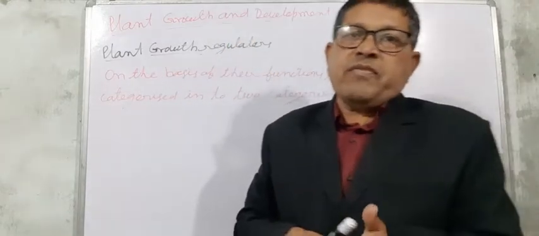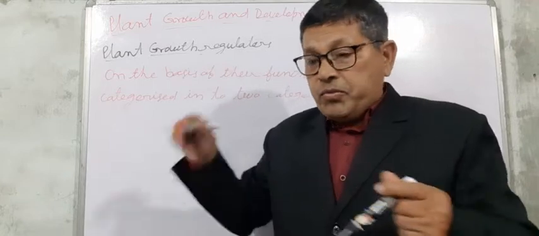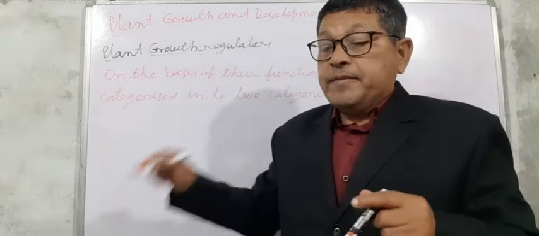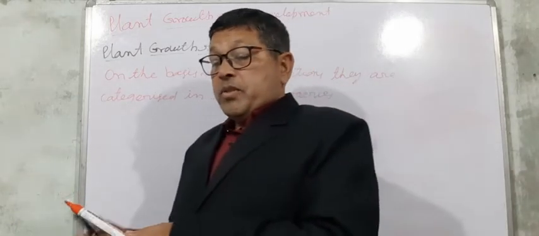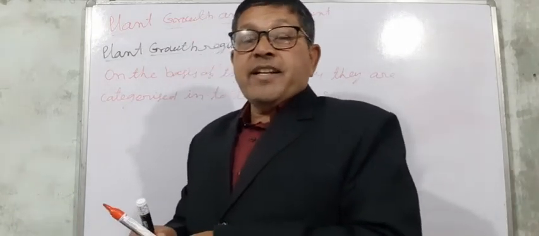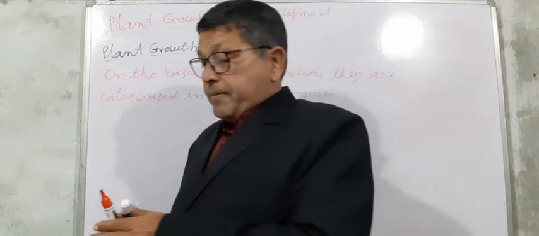Plant hormones or phytohormones are divided into two categories. Number one is plant growth promoters, and number two, plant growth inhibitors.